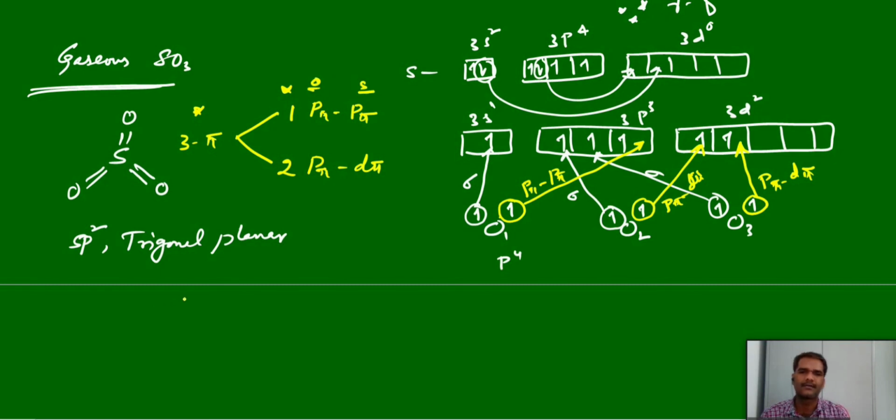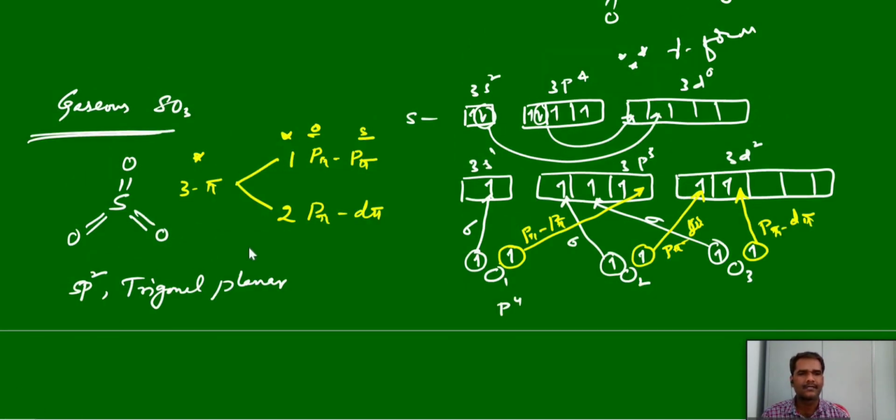So 2 structures: the gaseous sulfur trioxide structure and the gamma form of sulfur trioxide, the cyclic trimer. These 2 structures are very important for sulfur trioxide. And next, oxyacids of sulfur, that we will see in the next class. So I will stop the class.